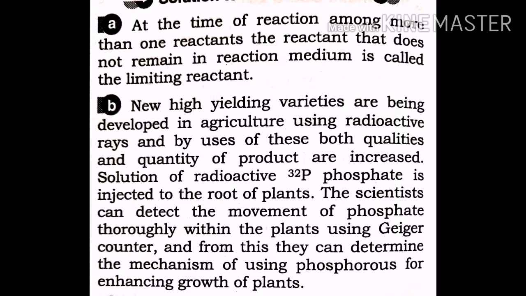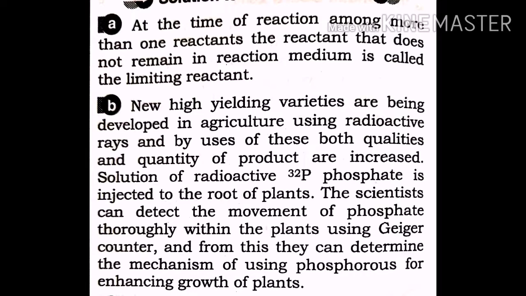The scientist can detect the movement of phosphate slowly within the plant using a Geiger counter, and in this way they can determine the mechanism of using phosphorus for enhancing growth of the plant. That means the growth of the plant can be detected by the identification of phosphorus in the plant. It is the answer of question number 2.